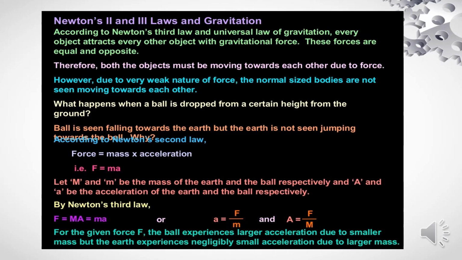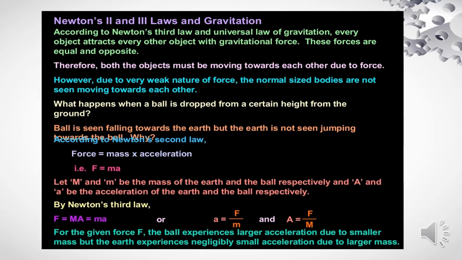Newton's second and third laws and gravitation. According to Newton's third law and the universal law of gravitation, every object attracts every other object with a gravitational force. These forces are equal and opposite. Therefore, both objects must be moving towards each other due to the force. However, due to the very weak nature of the force, normal-sized bodies are not seen moving towards each other.